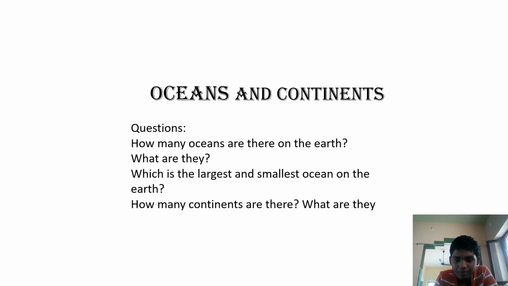Oceans and continents. Before we discuss all about the globe, we will see what is there in the globe, what we can see in it, and what information the globe gives us. First of all, we will discuss oceans. We have 3 questions. How many oceans are there and what are they? Which is the largest and smallest ocean on the Earth? How many continents are there and what are they? Don't skip the video, see till the end, then only you can give the answers to these questions.